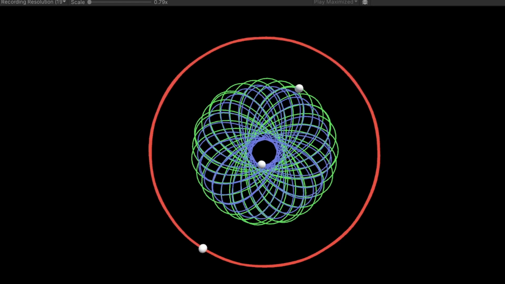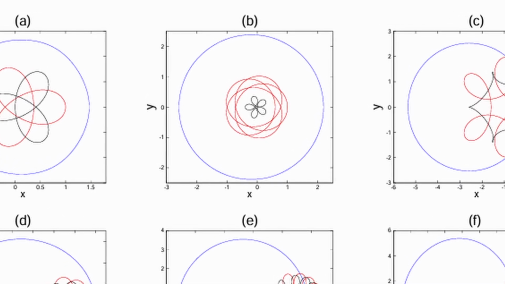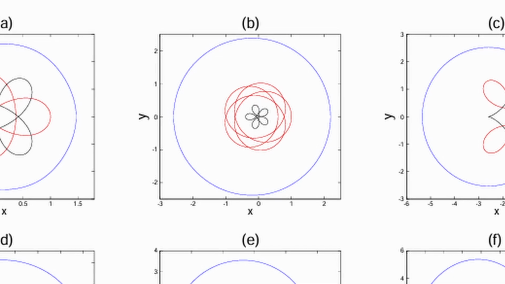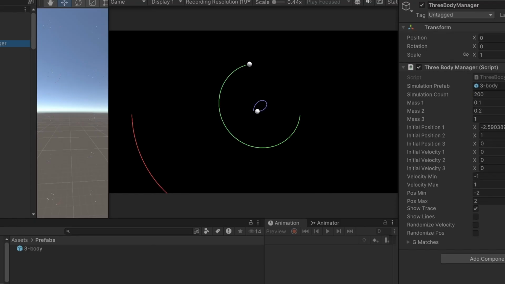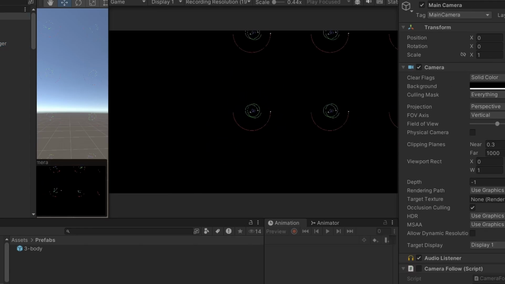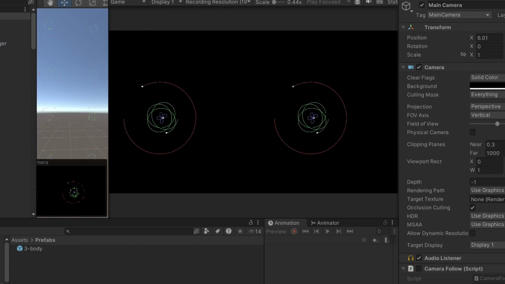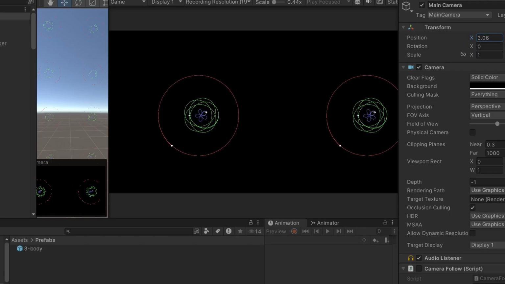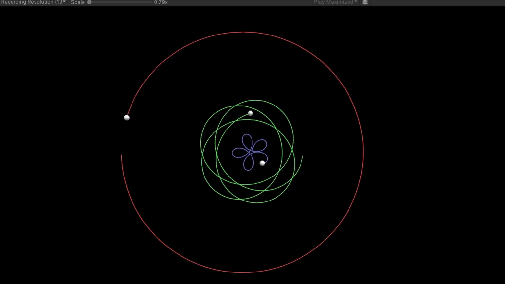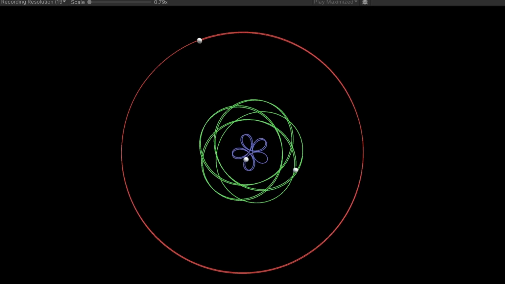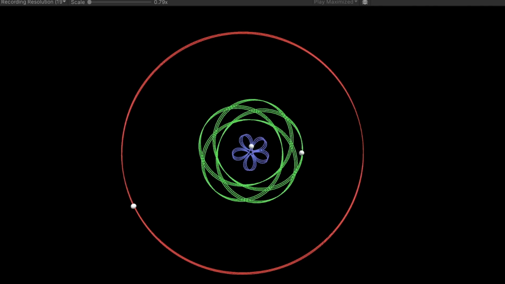I'm most interested in the second orbit pattern because I think it looks the coolest, so let's give it a try. We'll just plug in the values and... wow, I guess I should have expected that the same gravitational value would be successful because it's from the same paper, but it still surprised me nonetheless. This one has a much smaller rotational value, so there are only these slight offsets each period, which makes a really cool pattern. At this point, we've been able to recreate 3 periodic orbits.